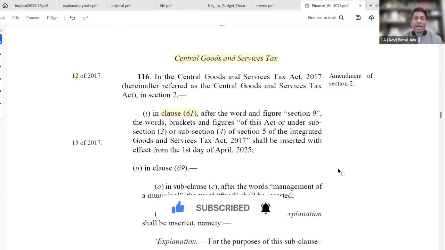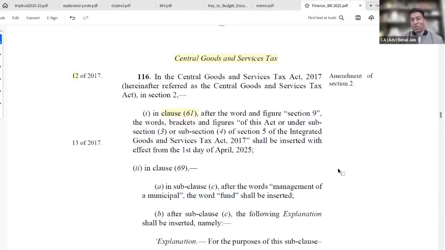For the ease of understanding, ISD is distinct from cross charge. ISD is what? When you are procuring common input services from a third party, which is used by different distinct persons under the same PAN number, you can take the credit and then you need to distribute the credit as per the method prescribed among the distinct persons.